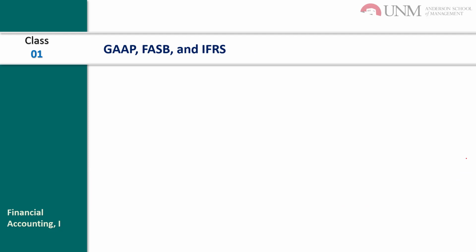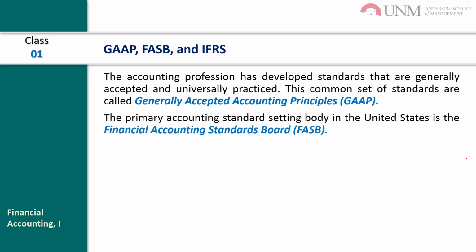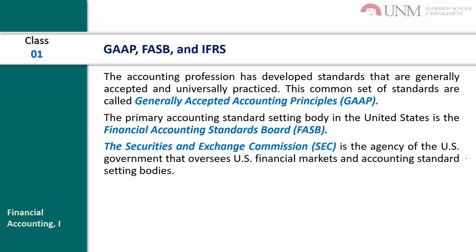Now, what are GAAP, FASB, and IFRS? The accounting profession has developed standards that are generally accepted and universally practiced. This common set of standards is called the generally accepted accounting principles, GAAP. The primary accounting standard-setting body in the United States is the Financial Accounting Standards Board, FASB.